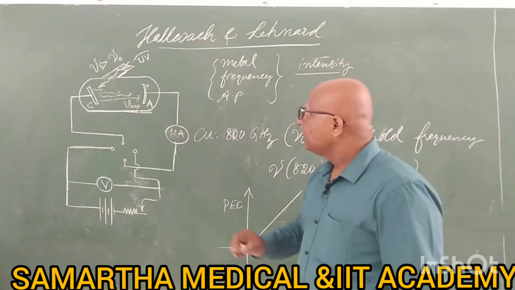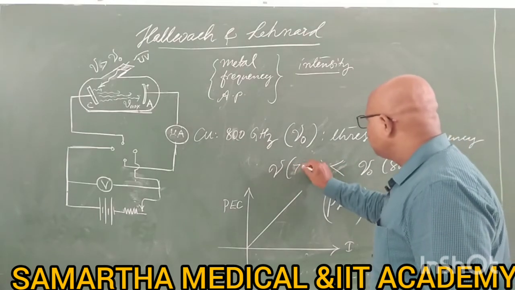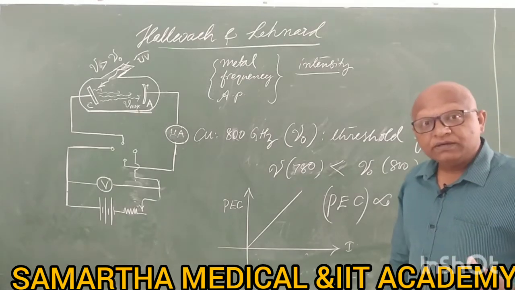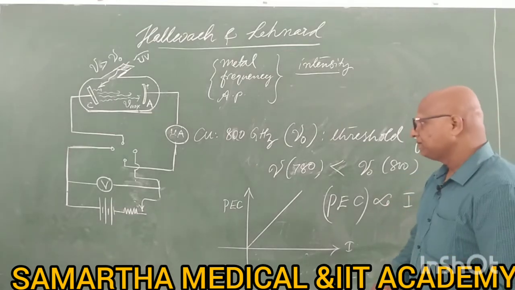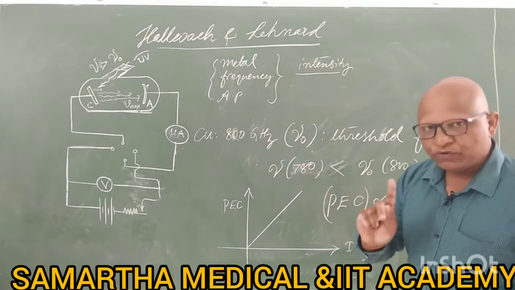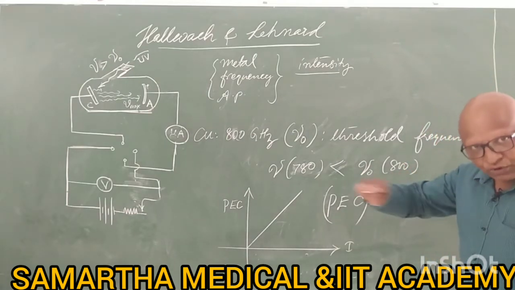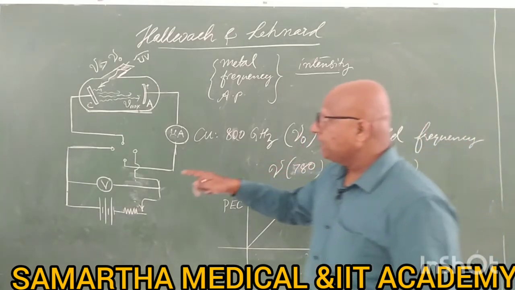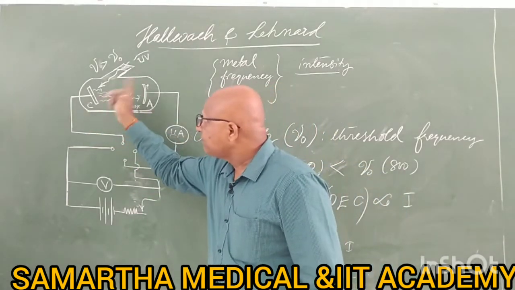What happens if I am using a frequency which is less than the threshold frequency, and I am using brighter, even brighter, dim and other variations of intensity? This is very interesting. See, I am using 780 gigahertz, which is less than the threshold frequency, and 800 gigahertz is the threshold frequency for copper, the metal I am using. Now for 780, see what we need? Energy, right? We have to give energy to the metal.